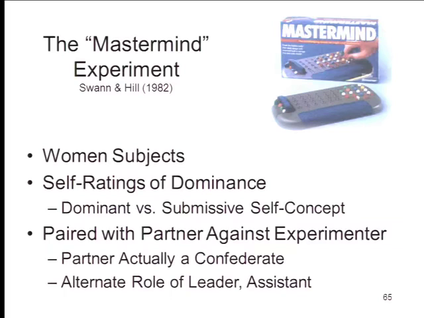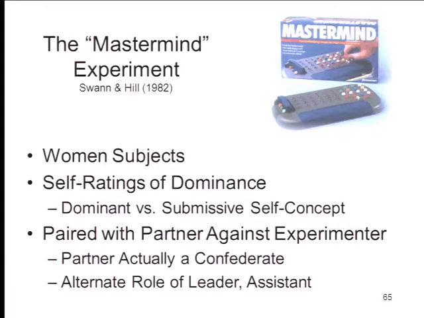But in any event, what Swann and Hill did was to bring subjects into the laboratory. This just happened to be women, not for any reason. At the outset of the experiment, the subjects completed a little personality questionnaire in which they gave self-ratings of dominance. This was intended to find out what the women's self-concept, what the women's impressions of themselves were like. Do they see themselves as dominant versus submissive?